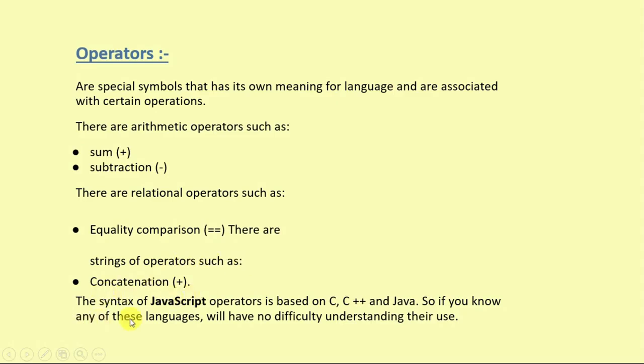The syntax of JavaScript operators is based on C, C++ and Java. So if you know any of these languages, you will have no difficulty understanding their use.